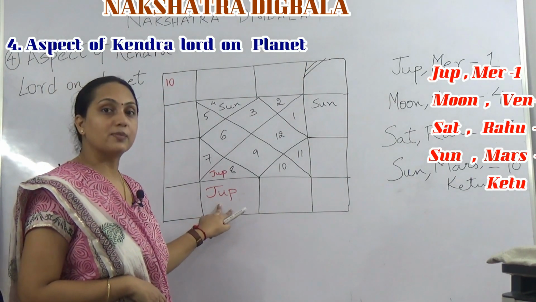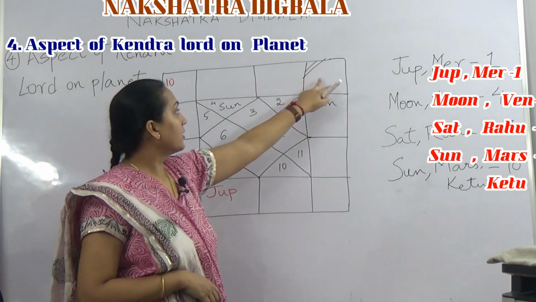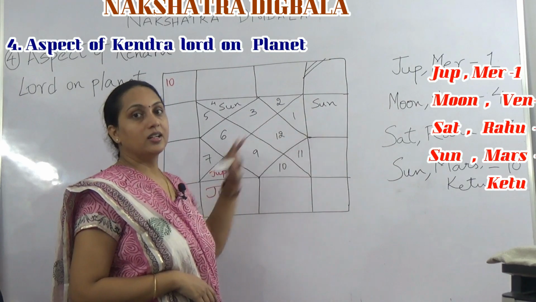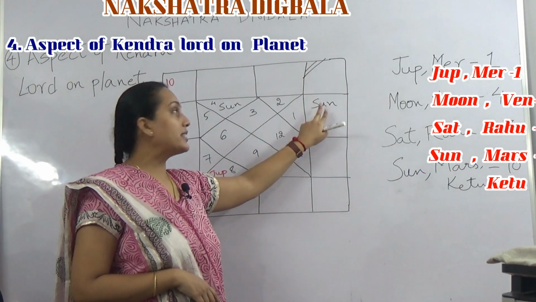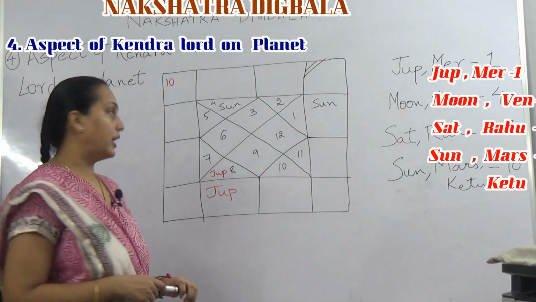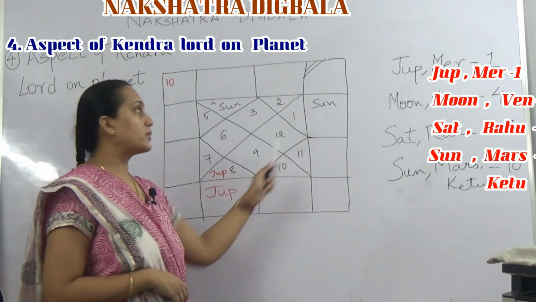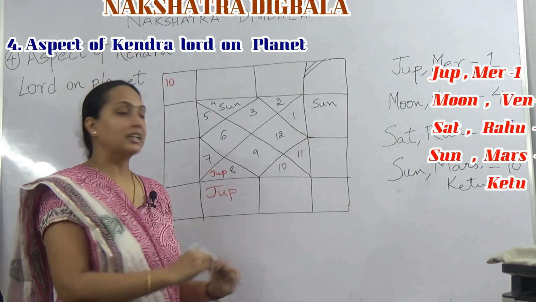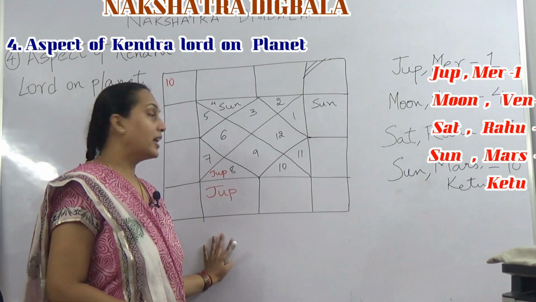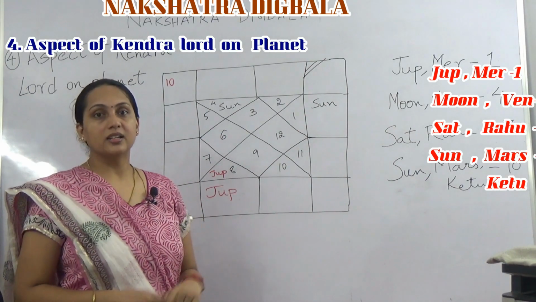Jupiter has a special aspect, 9th aspect. It is being aspected by Jupiter. So Jupiter being the 10th Lord aspects Sun. So Sun gains Digbala. So Jupiter aspects Sun. Jupiter, 10th Lord, aspects Sun. Sun is not posited in the 10th house. But since 10th Lord Jupiter aspects Sun, Sun gains Digbala here. So this is the fourth rule.